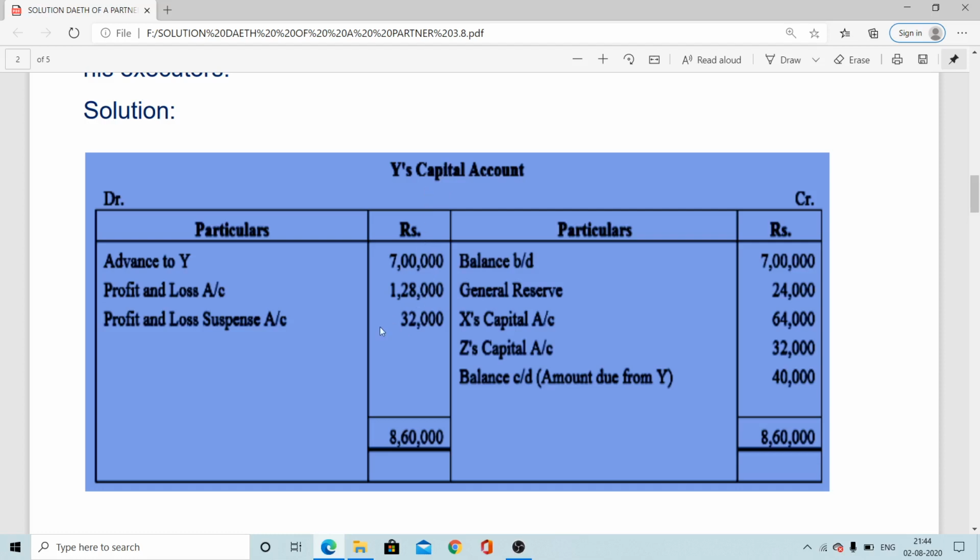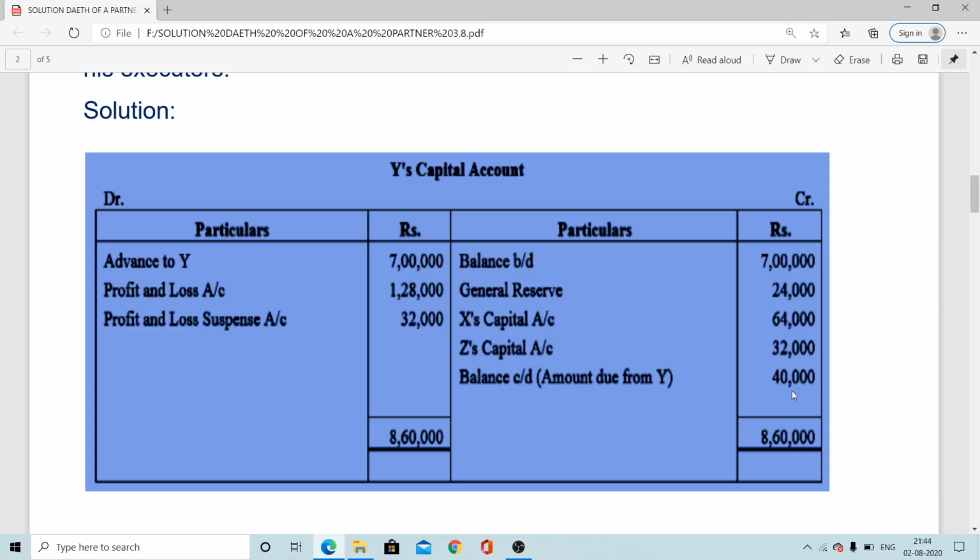Here, if you compare, the debit side figure is more. Debit side is coming 8,60,000, whereas credit side is coming 8,20,000. So 40,000 credit side shortage is there. So this 40,000 shortage is there, and ultimately a debit balance arises, by balance c/d to balance b/d. Debit balance is ultimately a loss.